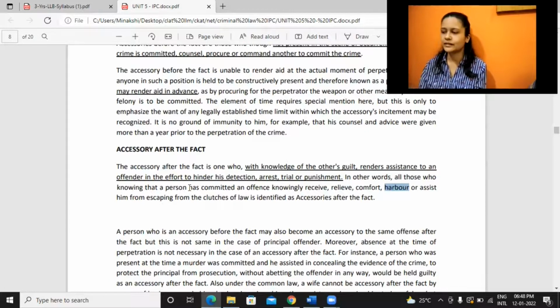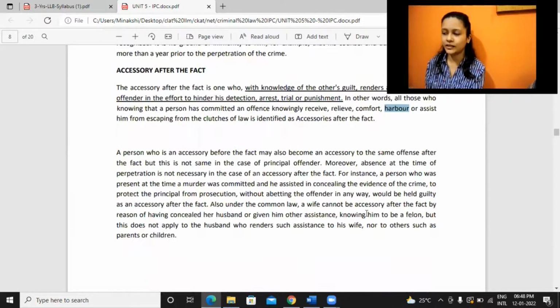Here, the husband is not given that liberty, but the wife is given, because it was common law, old time law. It was assumed that if the husband is coming home, the wife would receive him and provide him with the necessary supplies. So just because she is doing it, she would not fall under this classification. Even if the husband has committed something, the wife allowing him to stay at home, providing him the necessities like food, clothing, shelter, would not fall under this classification.